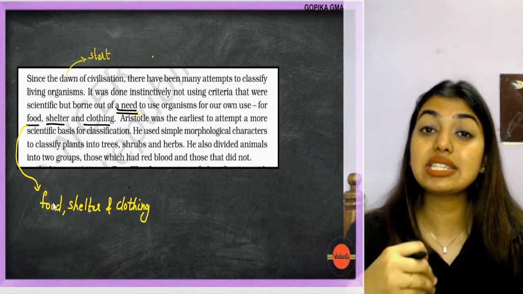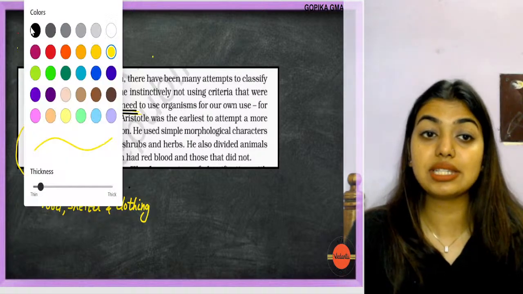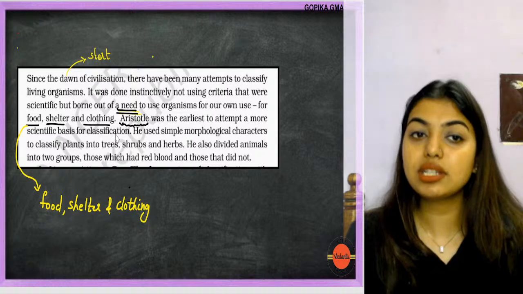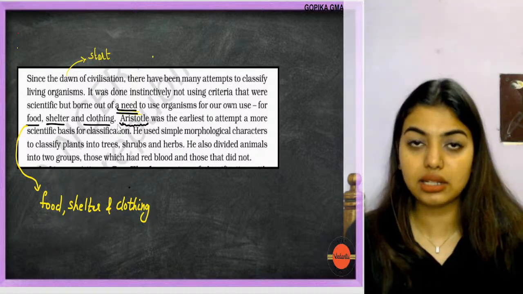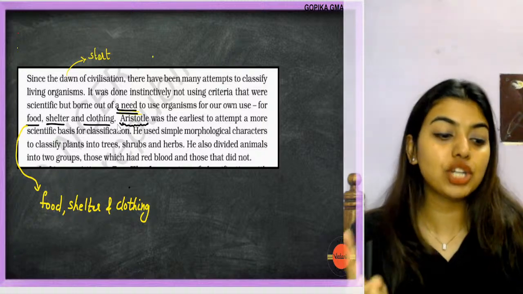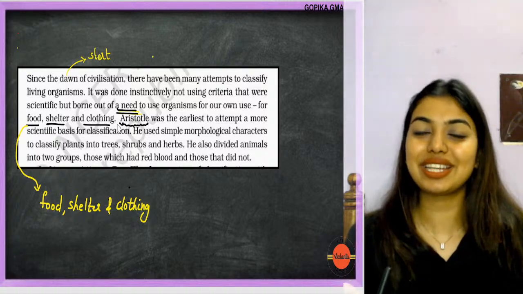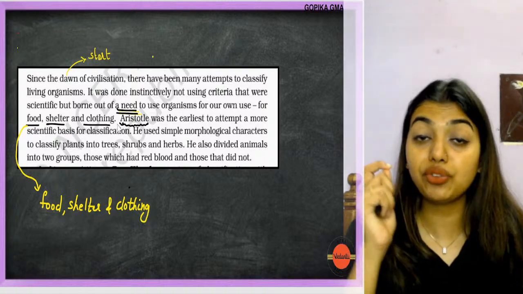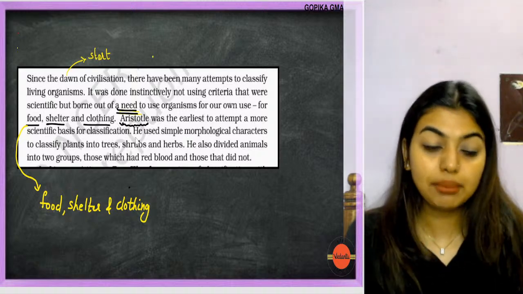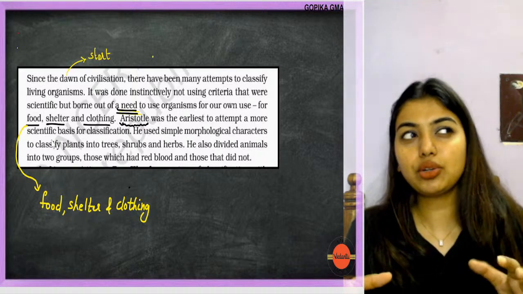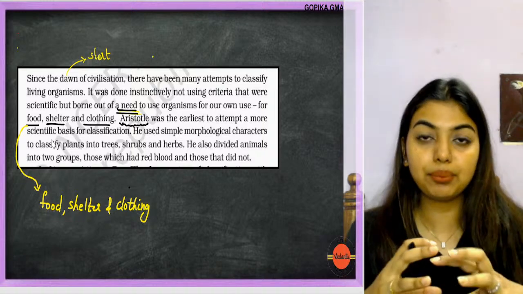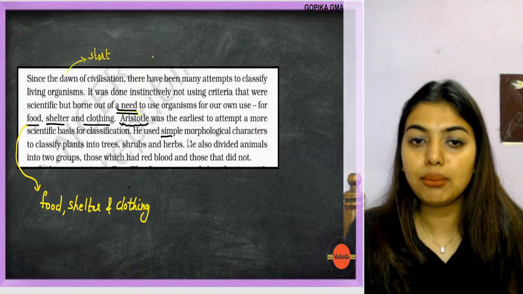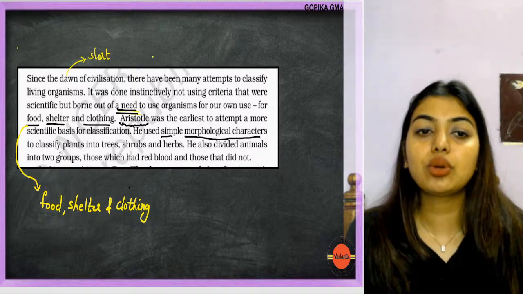Then the first ever scientific classification that came was the classification by Aristotle. Always remember, the question will come, which was the first scientific classification? Your answer should not be food, shelter, clothing. That is not a scientific classification. That was depending on my greed and need, I will just classify the organism. The first ever scientific classification was done by Aristotle. He wanted to give it a try, to put a scientific classification. And what did he do? He used simple morphological characters to classify plants.